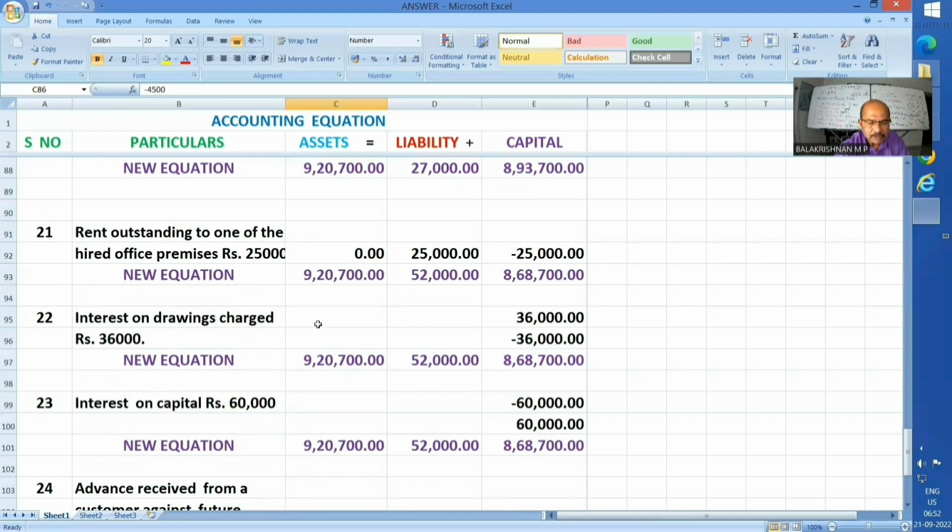Rent outstanding to one of the hired office premises, rupees 25,000. Any outstanding expense, I already explained over the whiteboard behind me, is a liability. Hence, liability got added. And since it is an expense, whether outstanding or paid, it's an expense. Hence, capital got reduced. Okay. The new amounts are 52,000 plus 8,68,700, which is 9,20,700. My equation is well taken care of.